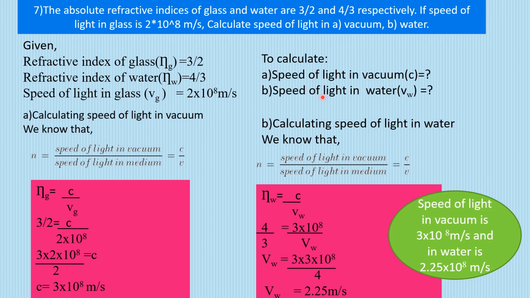Then we have to find out the speed of light in water. Again, we are going to use the formula, the refractive index of water one. Why? Because we have to calculate for water. We'll substitute the values. We've already calculated the speed of light in vacuum here.